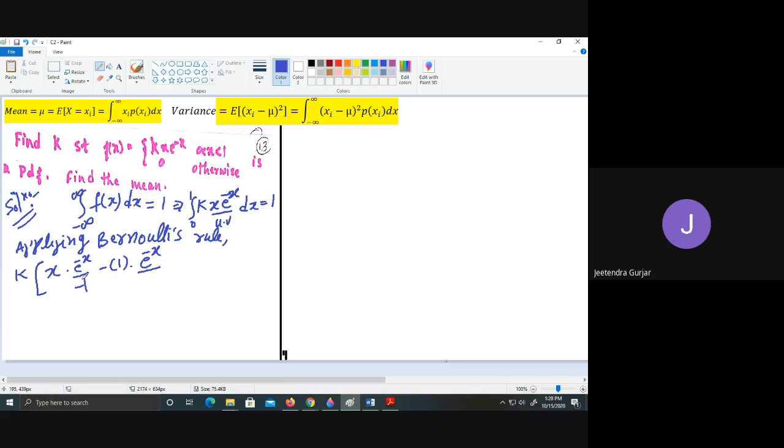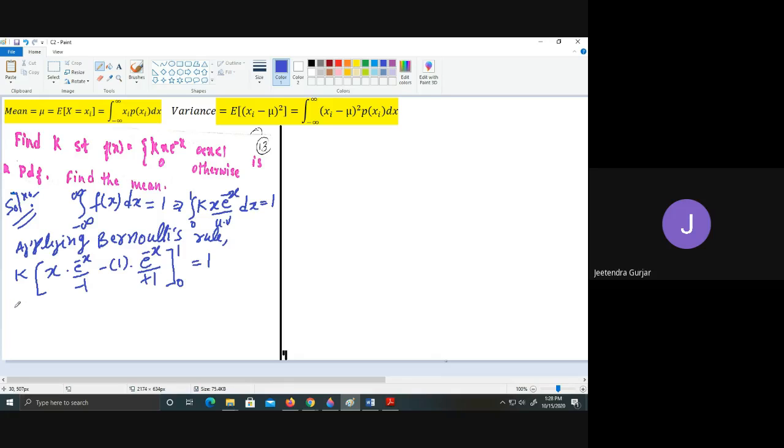If you integrate this once again, you are going to get e raised to minus x divided by minus 1 into minus 1, that is plus 1. So this is u into v, and you are going to get it here over the interval 0 to 1, which is equal to 1, student.